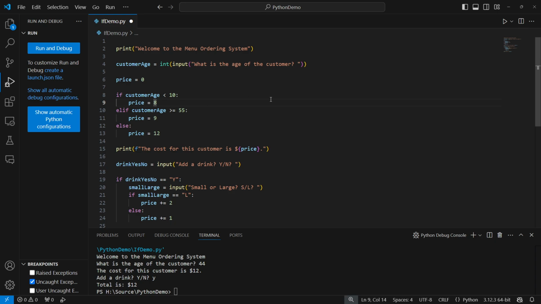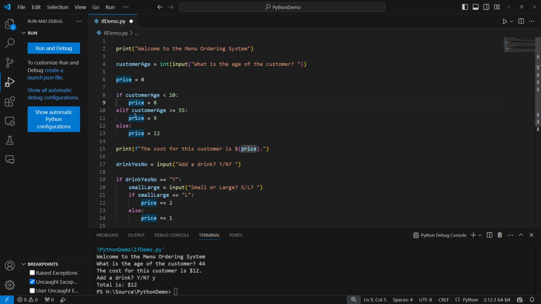Next, we have the lines that are associated with that if statement. What are the things that I want to do? What are the lines of code that I want to execute if this condition has been found to be true? And how we tell Python this is by indentation.